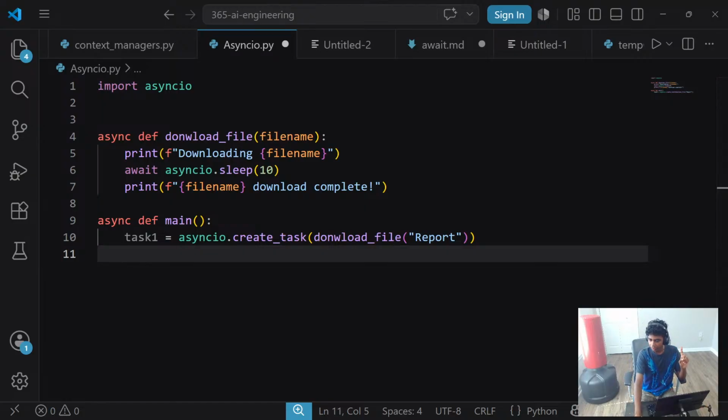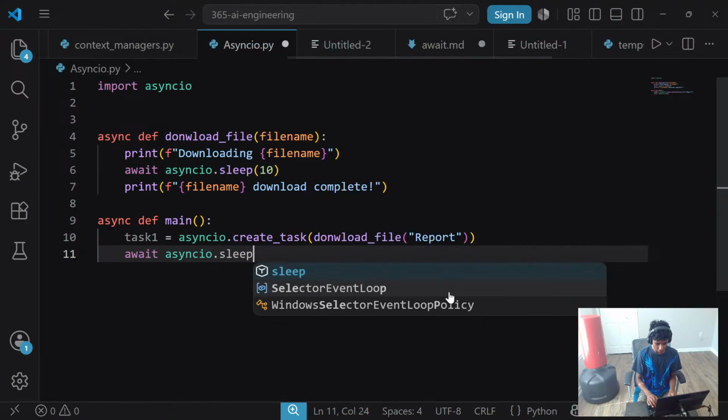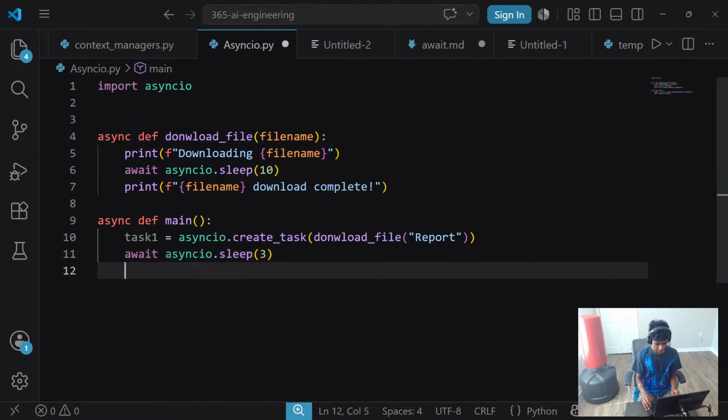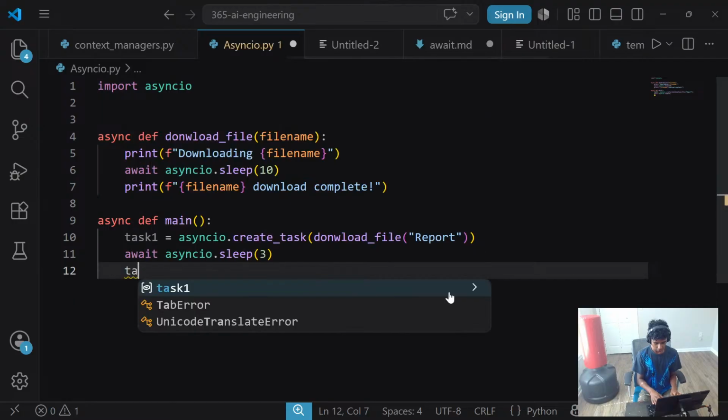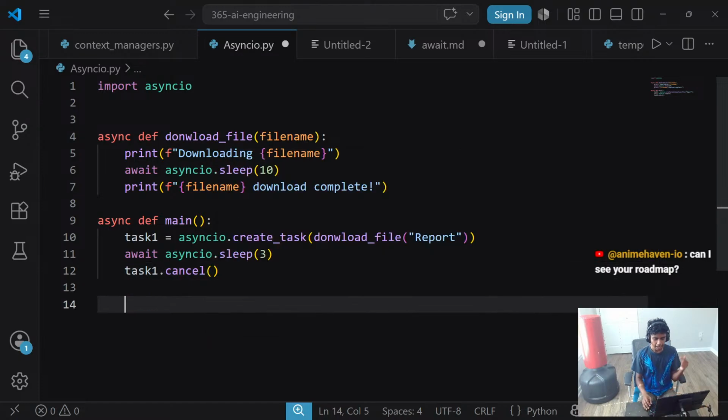That said, I'm gonna create a main function, start the task, wait 3 seconds. I'm gonna wait my asyncio for 3 seconds. Okay, and then we're gonna go ahead and cancel it. So I'm gonna go with task1.cancel. Now canceling does give me an asyncio CancelledError, so I gotta catch that.